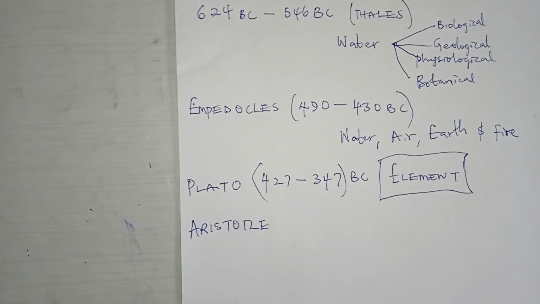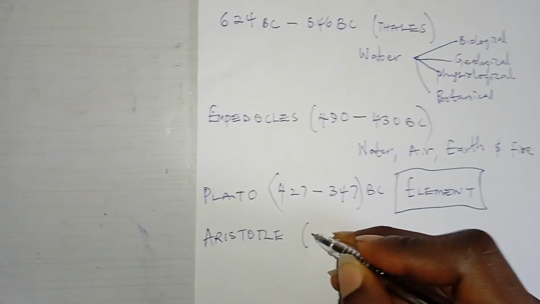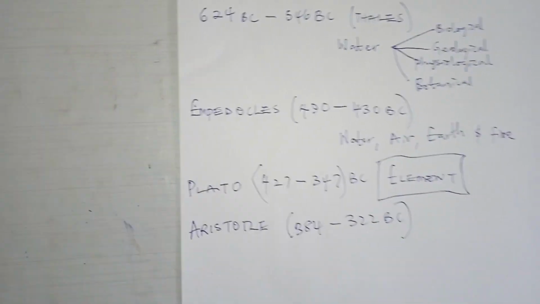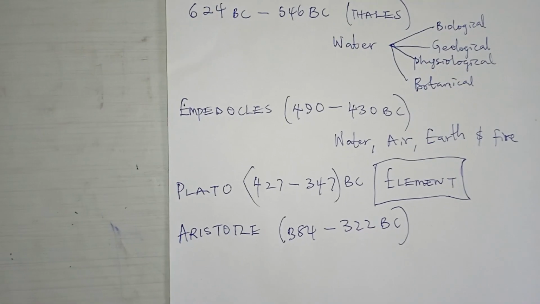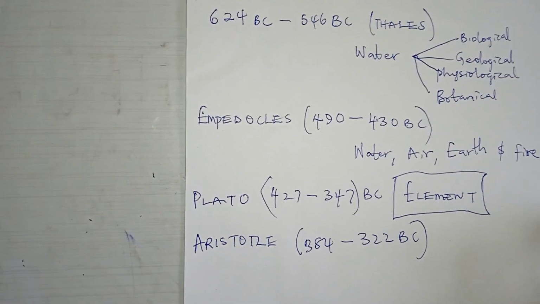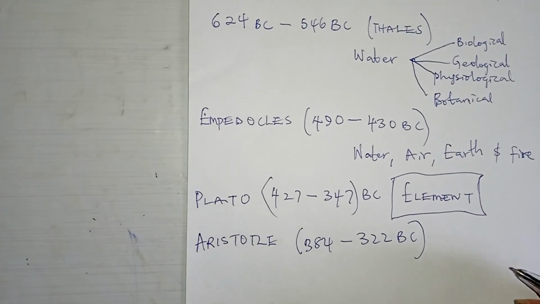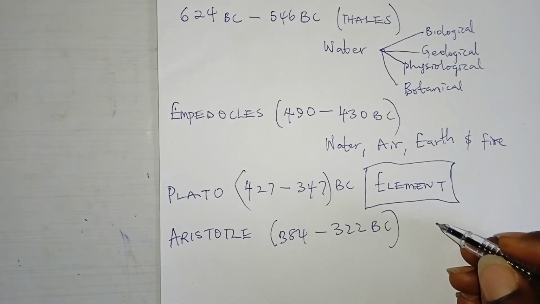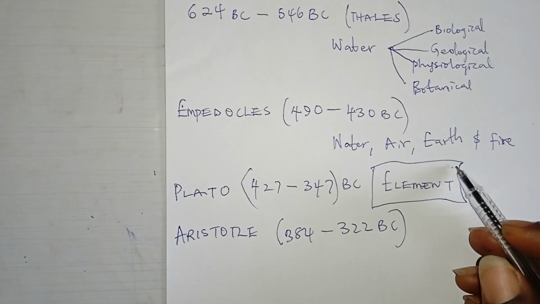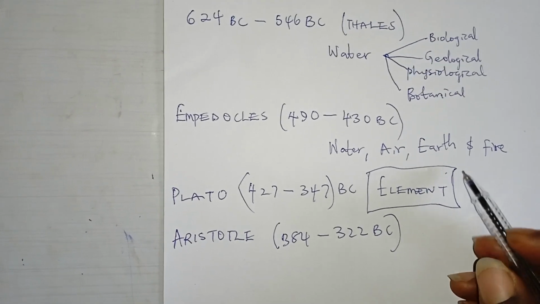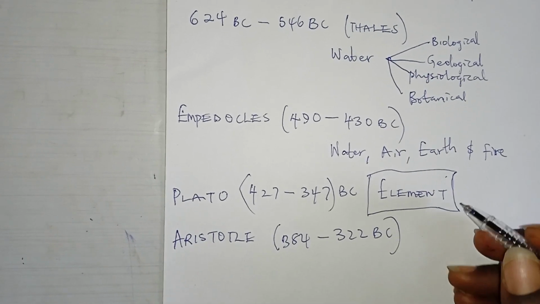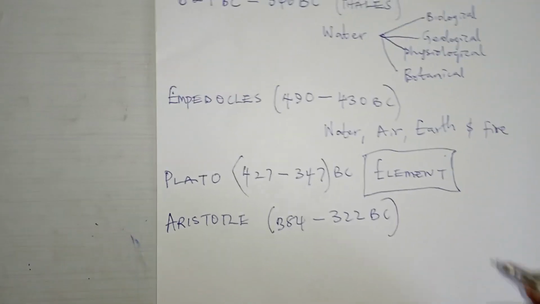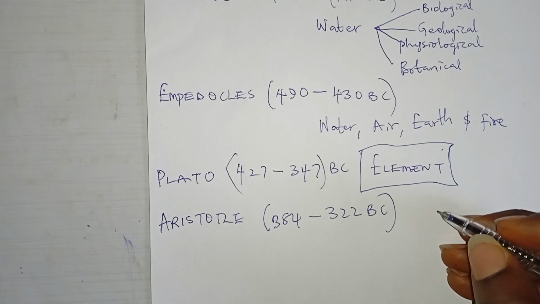Now, there is another man from our philosophy class, if you remember, called Aristotle. Great thinkers of that generation. Aristotle, he existed in the centuries of 384 to 322 BC. And you need to know that Aristotle is very famous and a student of Plato. He was a student and apprentice of Plato. So Aristotle was the one that first made the first attempt of grouping what was known as an element in form of a table that will contain it, in a period where the properties determine how you group it.